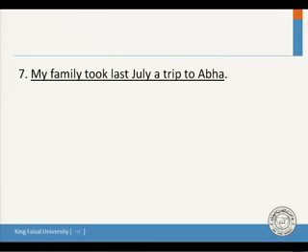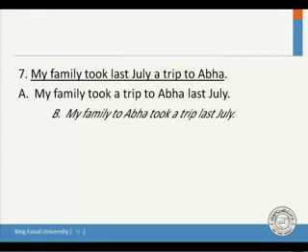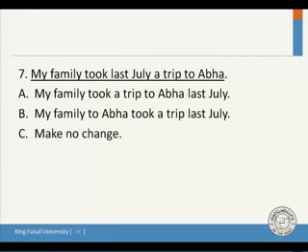My family took last July a trip to Abha. Now the whole sentence is incorrect. The order of words in the sentence is incorrect. Look at the options. My family took a trip to Abha last July. Or my family to Abha took a trip last July. What do you think? Where is the subject? My family. What comes after the subject? The verb.